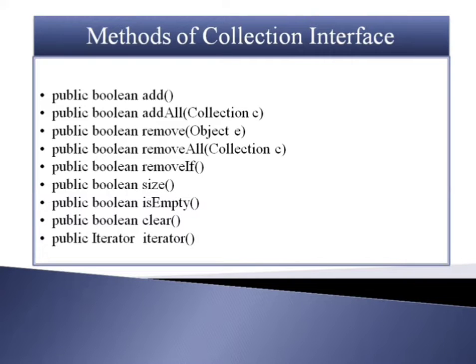So if you want to add the elements of a particular collection to another collection, then you can use the addAll method. And public boolean remove method takes an argument of object type, and it returns true or false. If the element is removed, then it returns true, otherwise it returns false.